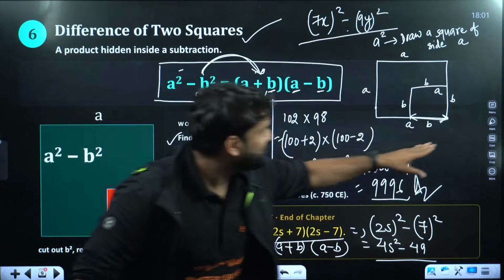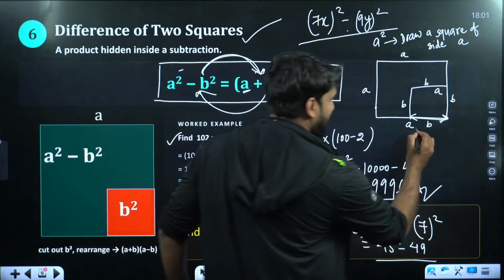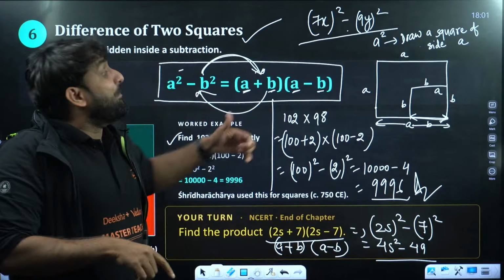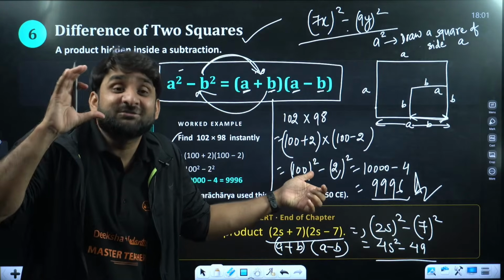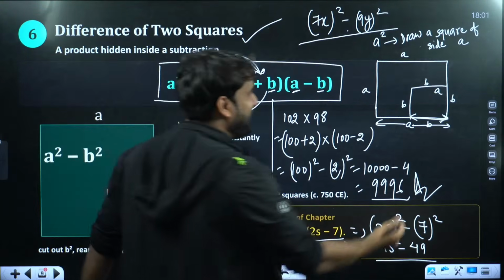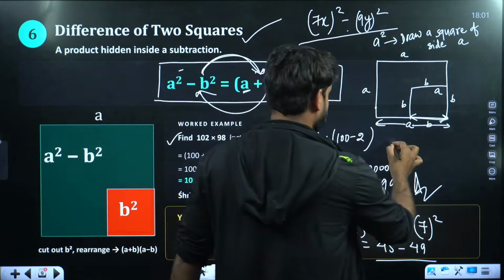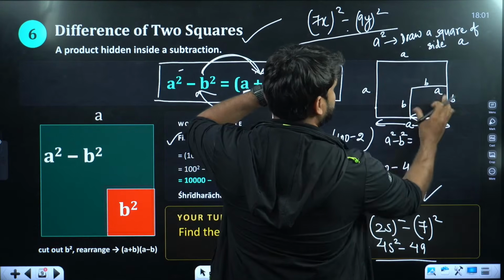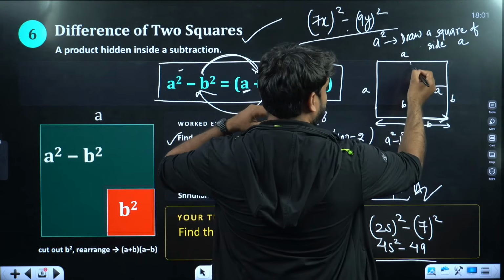So we have drawn first A. This entire is A. This entire is A. But we want A square minus B square. So the smaller square must be inside A. So now we can find out. So what will be A square minus B square? The area of this minus this. This will be equal to this.